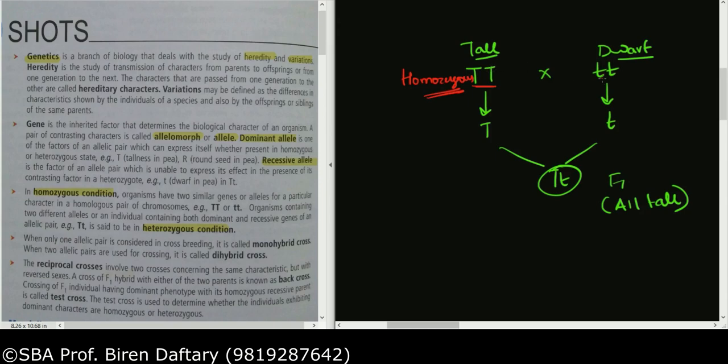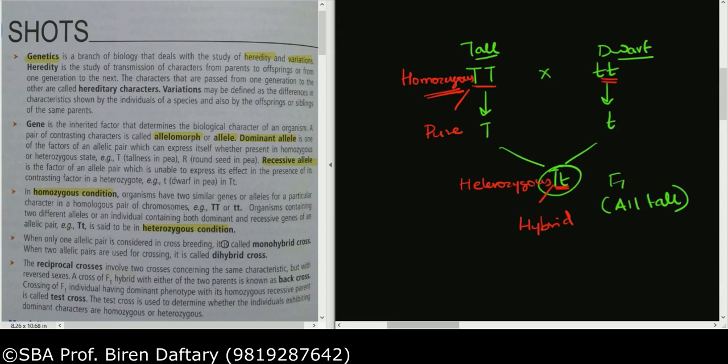Again, this is also homozygous because both are small t. Whereas if you see over here, there is one capital T, one small t. So this condition is called heterozygous. Okay, so very simple. Heterozygous individuals are also called hybrid, whereas homozygous individuals are also called pure individuals. So that is explained over here.